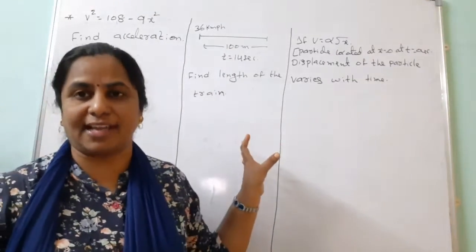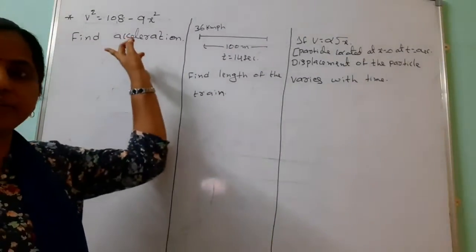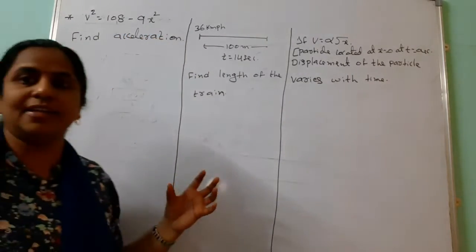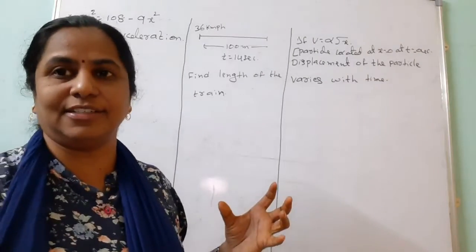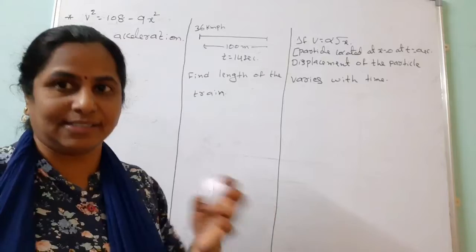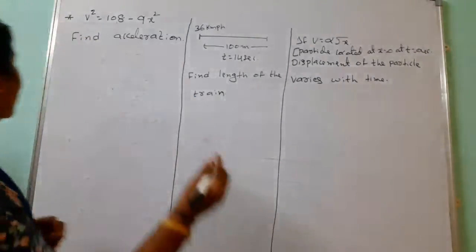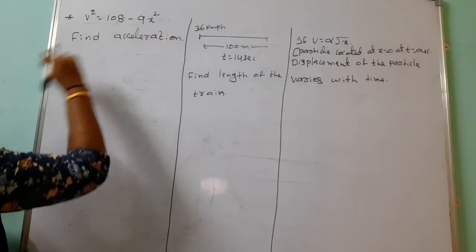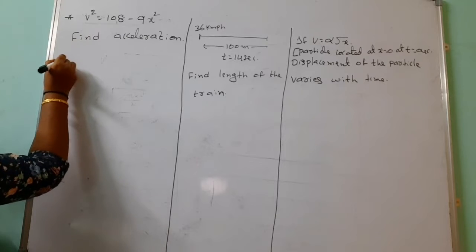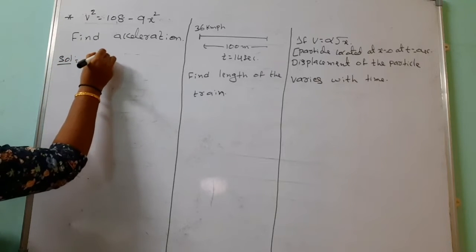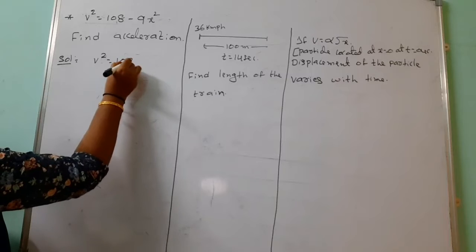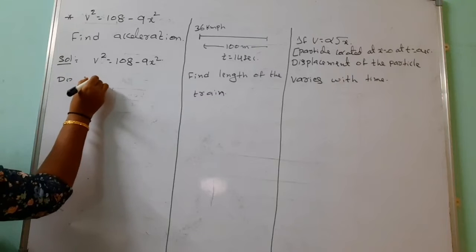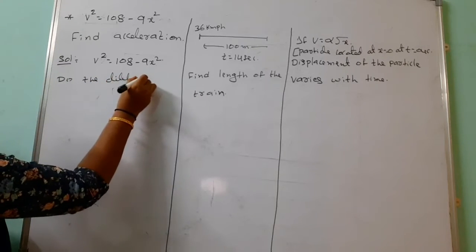Here we should find out the acceleration. Look at this problem. If v square equals 108 minus 9x square, here the body is going with uniform acceleration. And we can find out the acceleration in this case, how is it possible? Look at both sides. The given data is v square equals 108 minus 9x square. Both the sides we can take the differentiation, with respect to time.